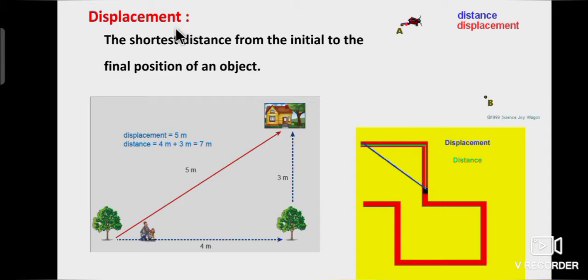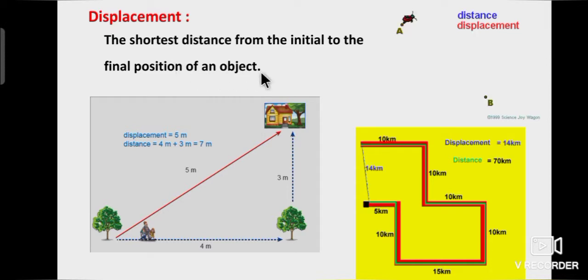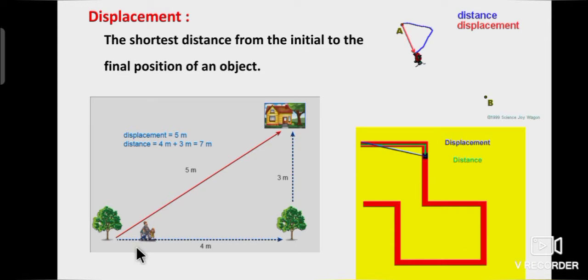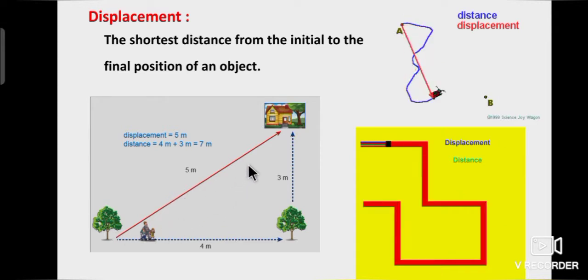Then what is displacement? The shortest distance from the initial to the final position of an object. See the example. The person moving from school to home is 7 meter. So, here 7 meter is the distance. But the shortest distance from school to home is 5 meter. That is displacement. So, displacement is 5 meter.